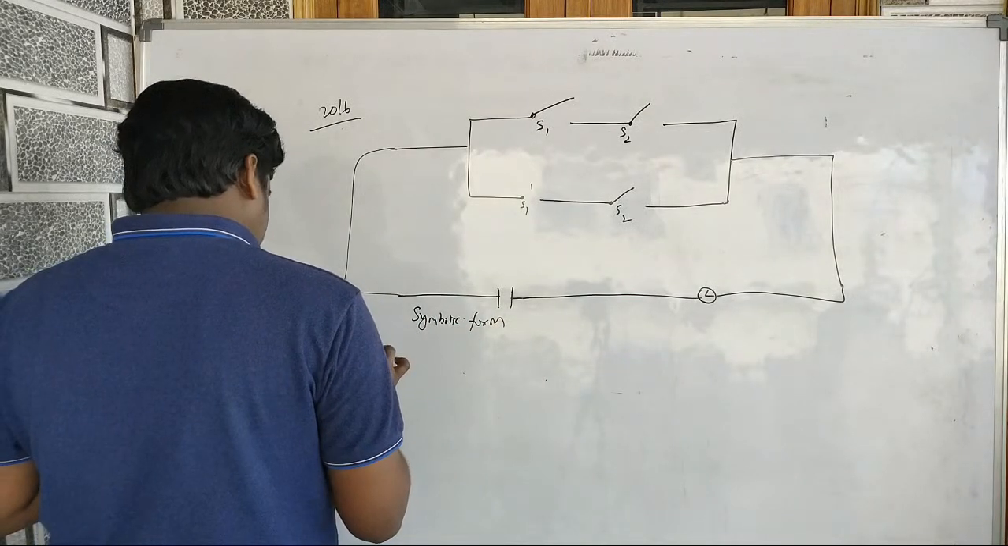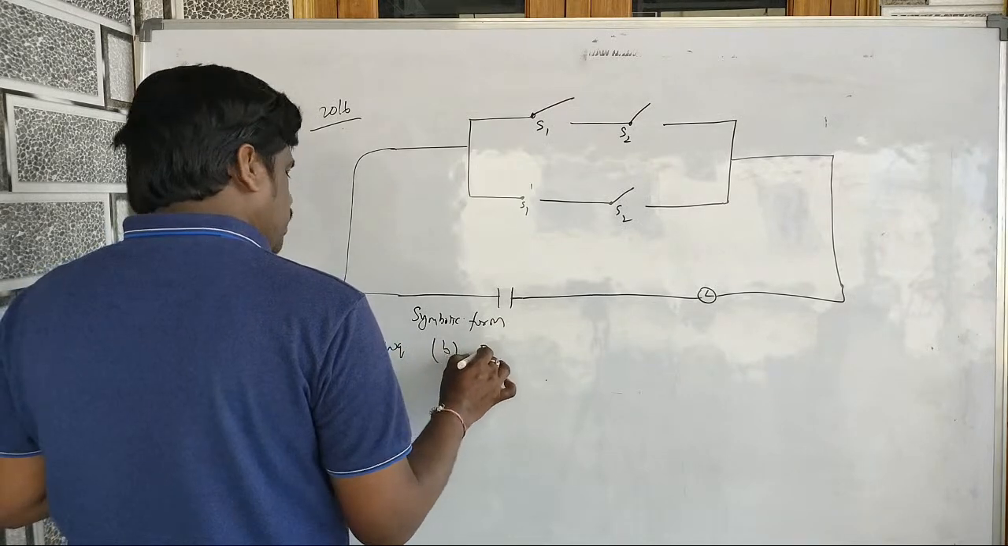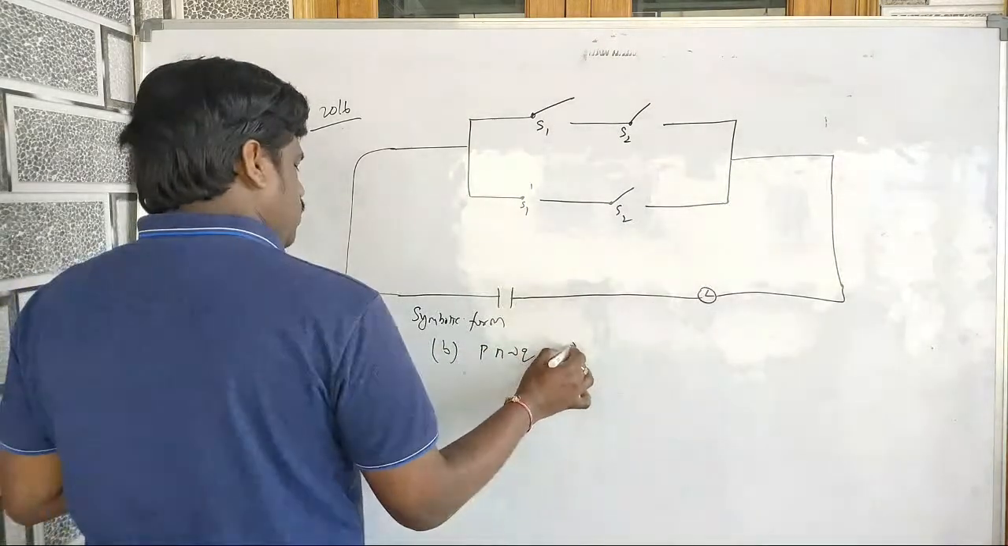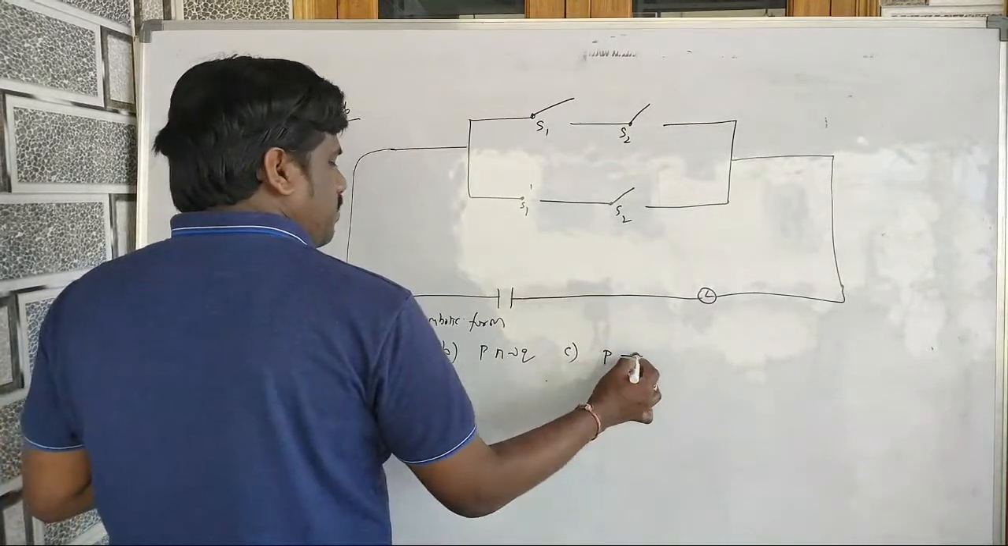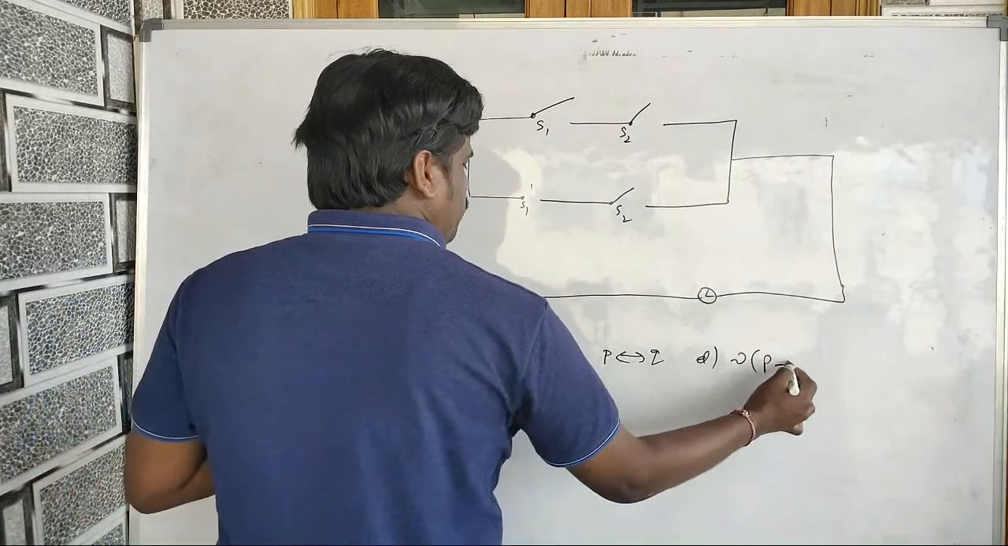Option A, P or negation Q. Option B, P and negation Q. Option C, P bi-implies Q. Option D, negation of P bi-implies Q.